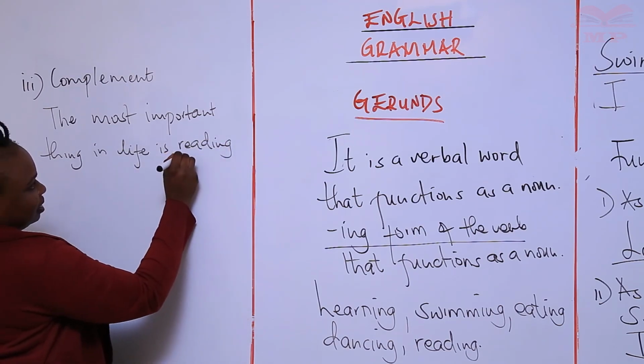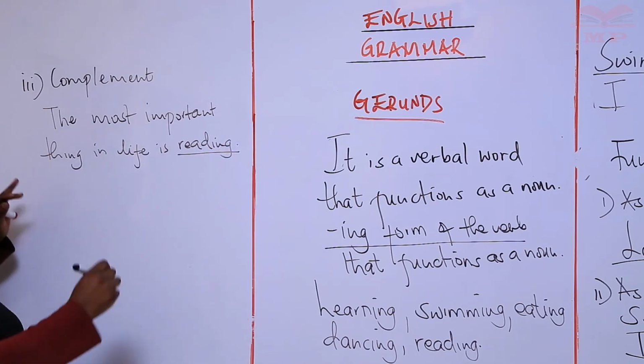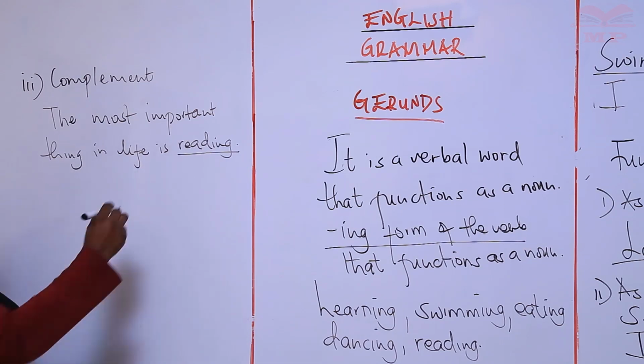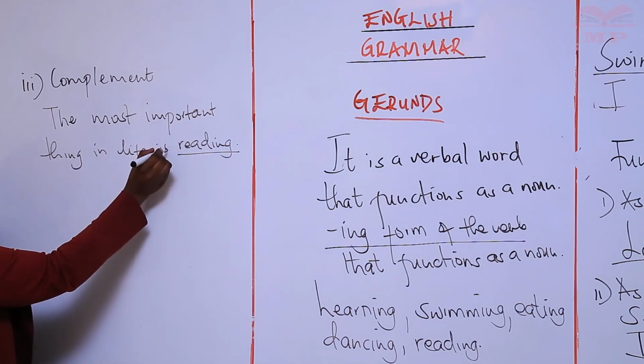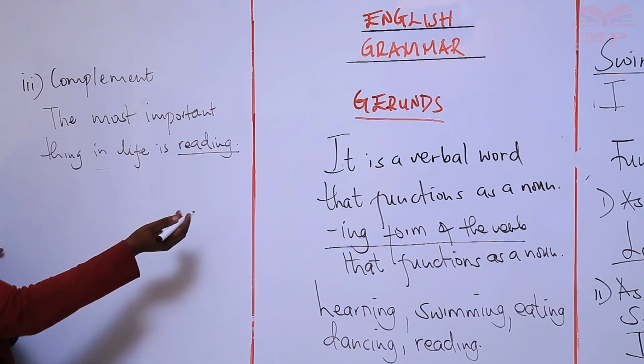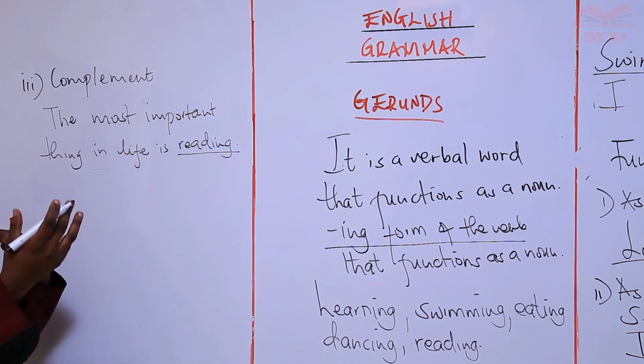So the most important thing in life is our predicate part. Is, so reading completes this part of the sentence, hence a complement.